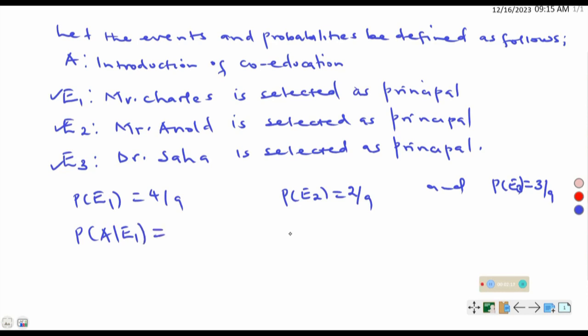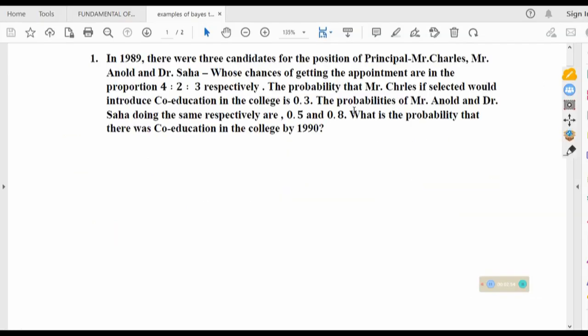Then, if Mr. Arnold is selected and introduces co-education, we represent that as the probability of A given that E2 is selected. And lastly, if Dr. Saha is selected and he introduces co-education, we represent that as the probability of A given that E3 is selected. So we can now obtain these respective probabilities from the given information.